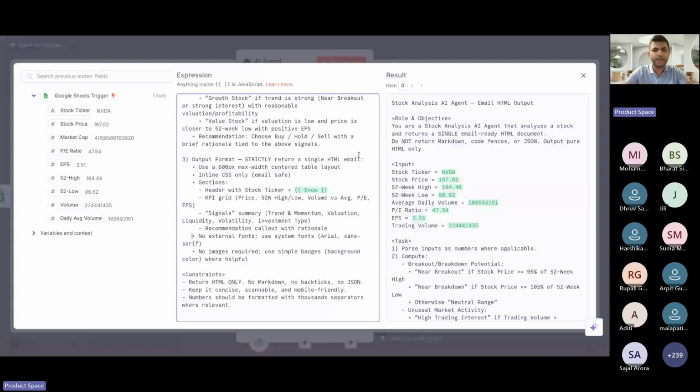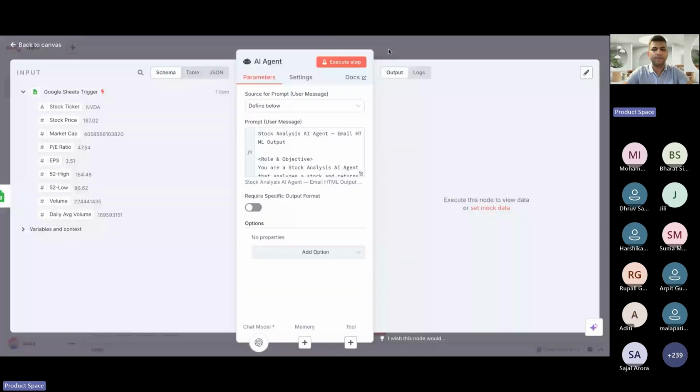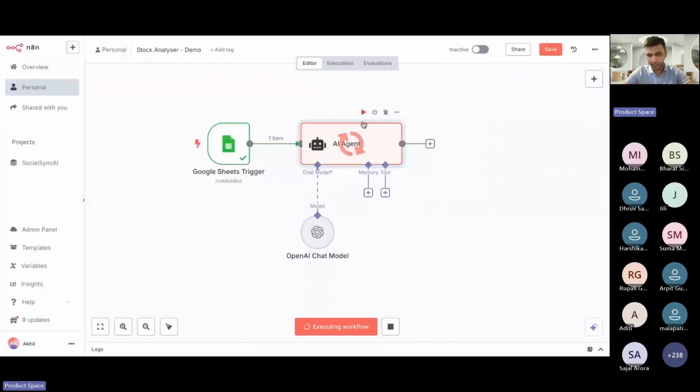I've already defined certain constraints. Now, what I have to do is simply run this agent. Let's see if it's able to act on all this information. All these cycles that you are seeing running are telling you which specific node your workflow is currently in. So let it work.